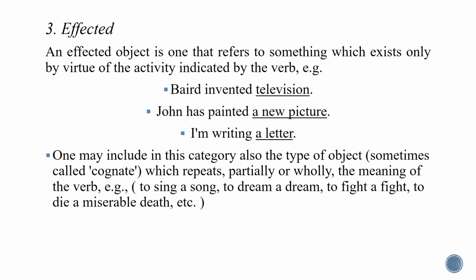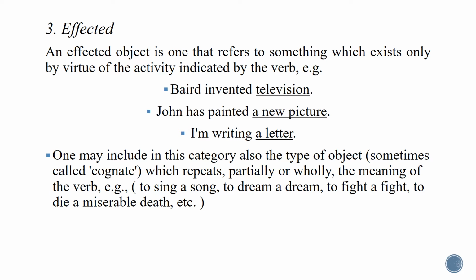But when we say I dream a dream or he fights a fight, you see here that both the verb and the object are completely similar. So here we have a whole, complete repetition of the verb by the direct object. Again, what kind of direct object do we have when I say I dream a dream or he fights a fight? These are affected because they did not exist before the action.